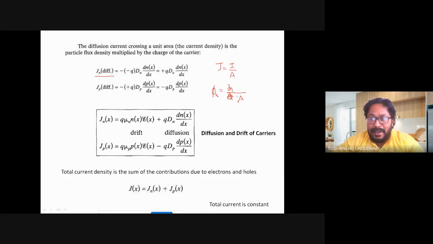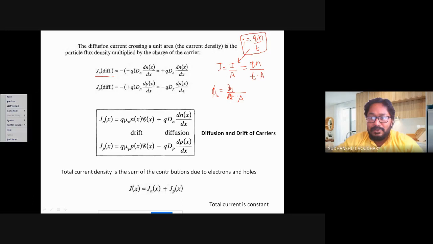So this I can further be written, I is Q by T, we understand: the rate of flow of charge is called current. And if it is due to electrons, we include the number of electrons, so this gives me the current due to the number of electrons flowing. So I can be replaced here, and this becomes Qn by T times A. So this is my current density. So I can relate this current density to the flux density.